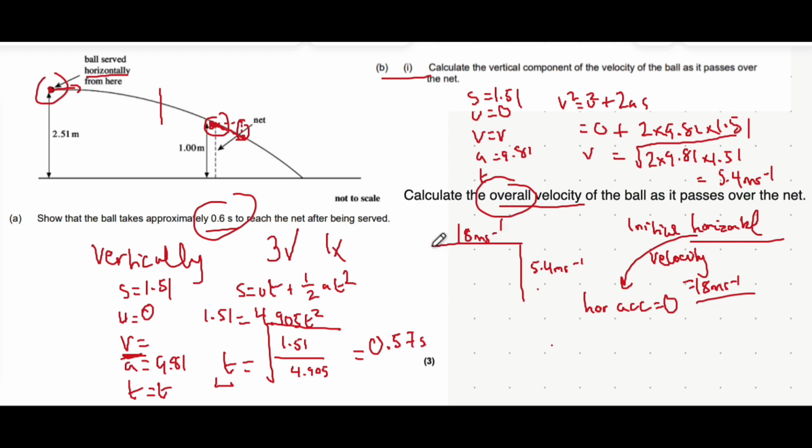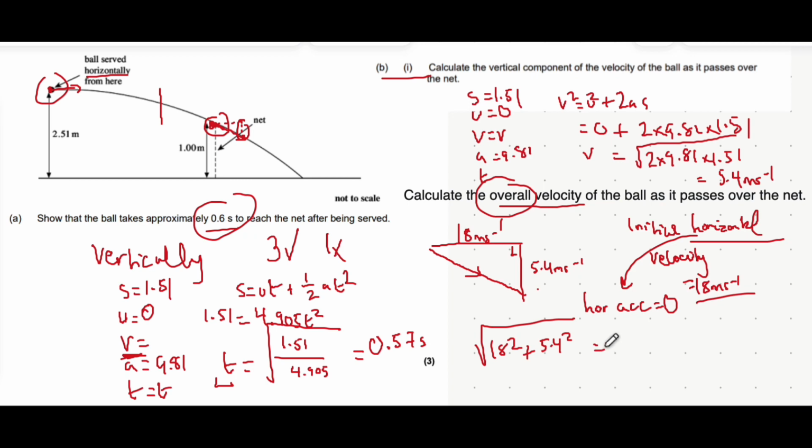The overall velocity now, if you form your own right angle triangle and you find the magnitude of this sort of vector that we formed, which is like the hypotenuse of this right angle triangle, you can do that by using Pythagoras because this is a right angle triangle. That will give you the overall velocity, taking into account the horizontal and vertical component. So you do the square root of 18 squared plus 5.4 squared.